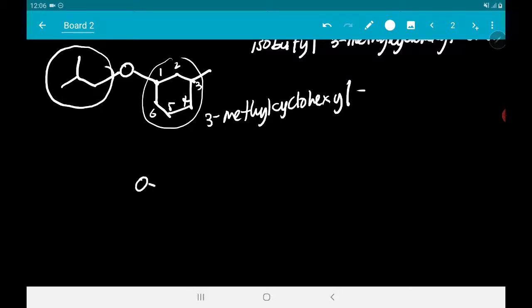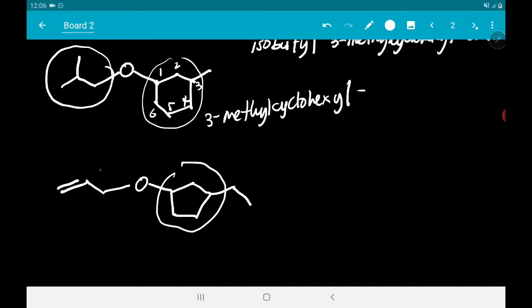So, let's name more. Ganyan. Ano naman kapag ganyan? So, ano ulit ang ating prioritization? This is a cyclopentane. This is a propene. So, una natin si cyclopentane.